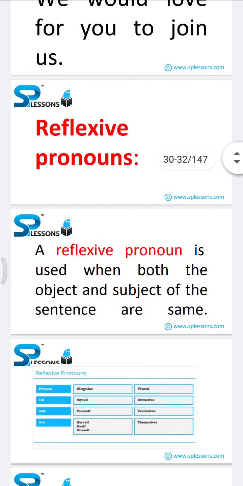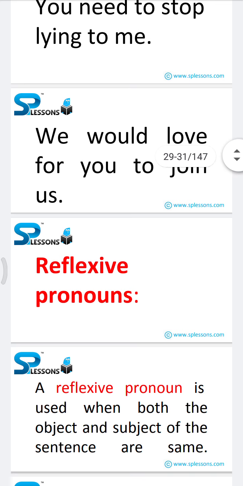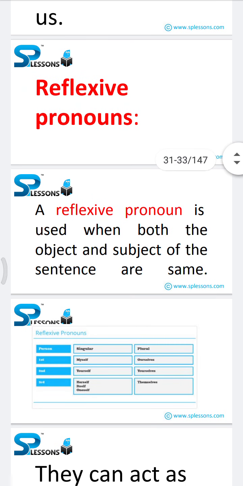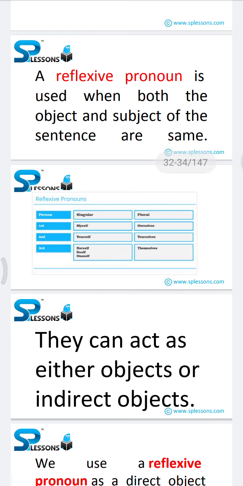The third category in this pronoun section is reflexive pronouns. A reflexive pronoun is used when both the object and subject of the sentence are the same. So once check the below diagram, you will get a basic idea about reflexive pronouns. Person, singular, plural. First, myself, ourselves. Second, yourself, yourselves. Third, herself, itself, oneself, themselves.